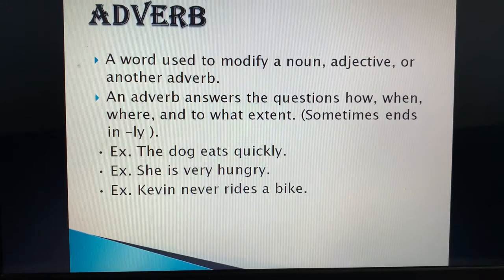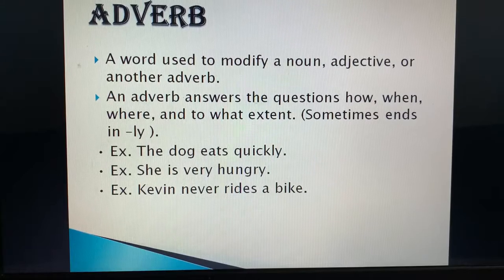Hungrily is not a word, it is only hungry. Fine. Fast will remain fast, it also doesn't change. So the example over here is, I think you have understood the meaning of adverb. Adverb adds something to a noun or adjective or a verb or to another adverb also. वो हमें बताता है कि कोई एक्शन कहाँ पे हुआ, कब हुआ, कैसे हुआ, किस एक्सटेंट तक हुआ.